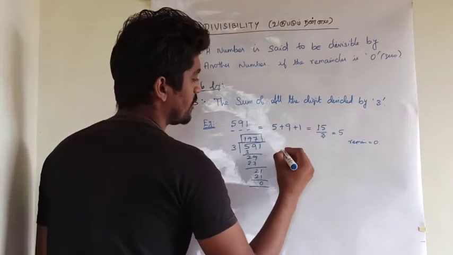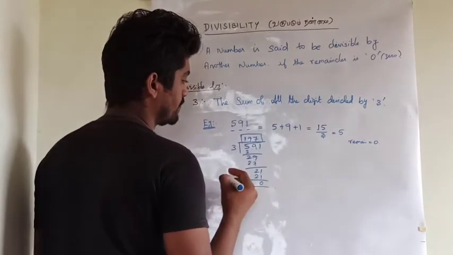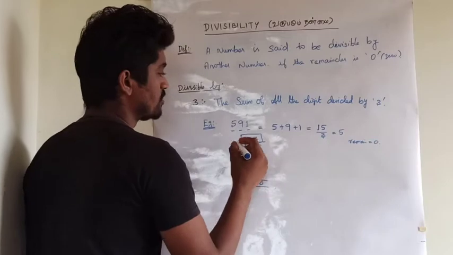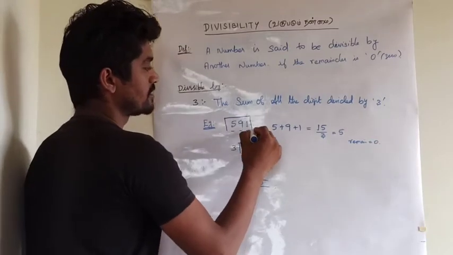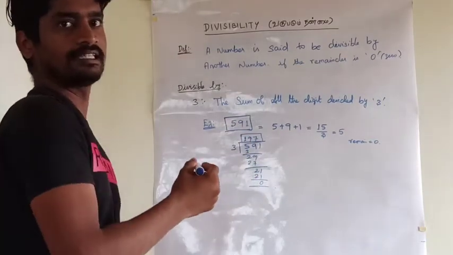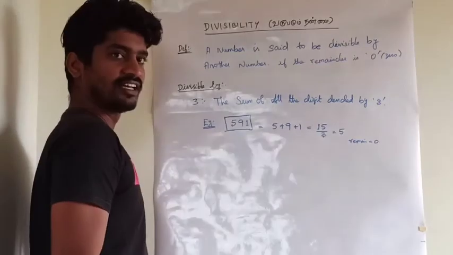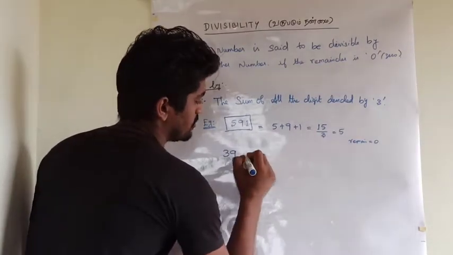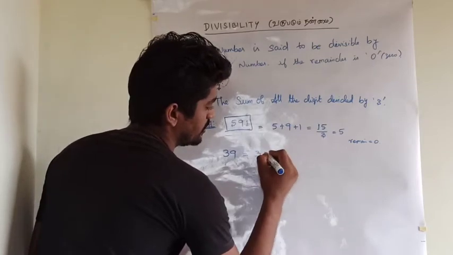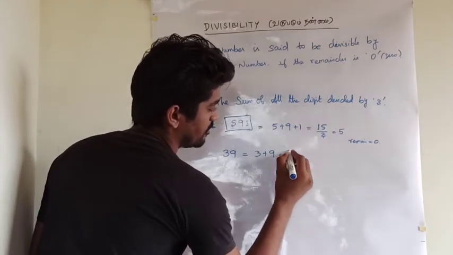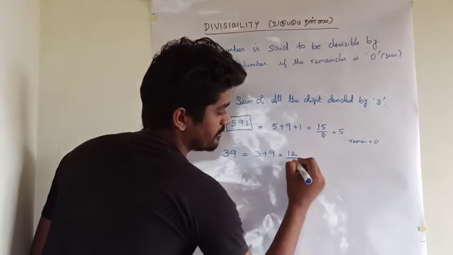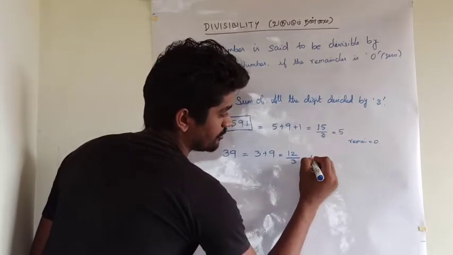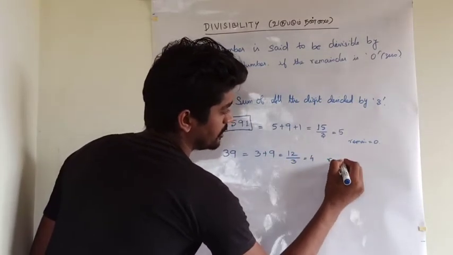The value is 197. So this number is divisible by 3. Next example, 39. The sum of the digits is 3 plus 9 equal to 12, which divided by 3 the value is 4, remainder 0.